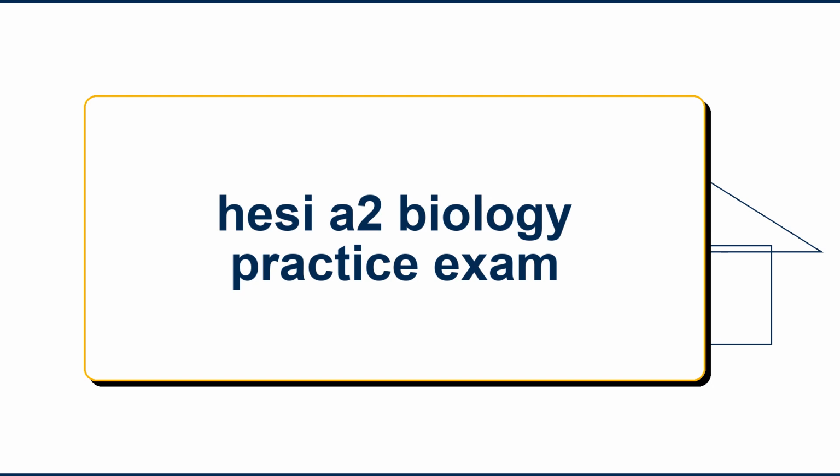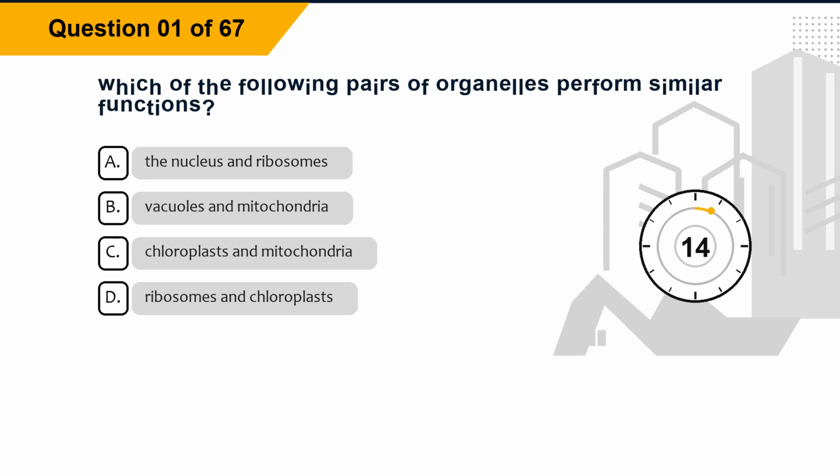HESI A2 Biology Practice Exam. Question 1. Which of the following pairs of organelles perform similar functions? Option A, the nucleus and ribosomes. Option B, vacuoles and mitochondria. Option C, chloroplasts and mitochondria. Option D, ribosomes and chloroplasts.